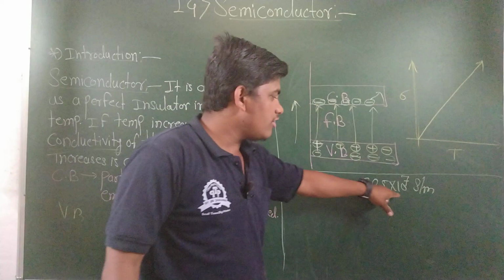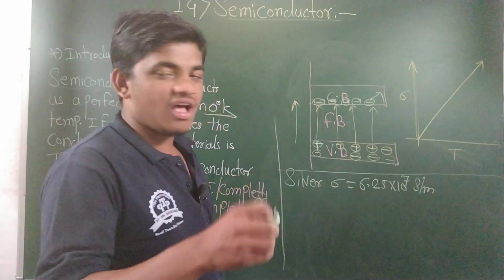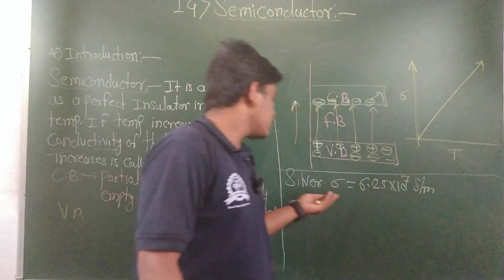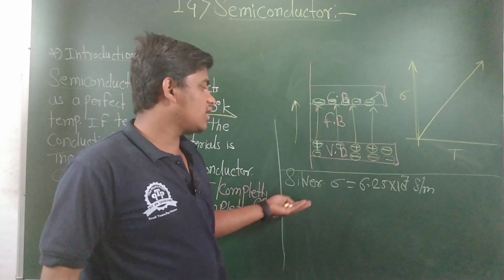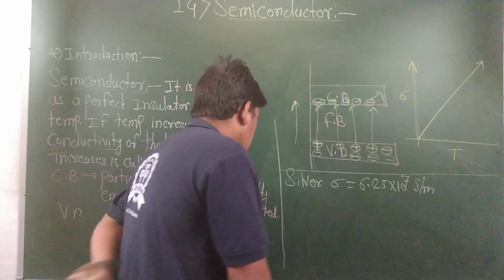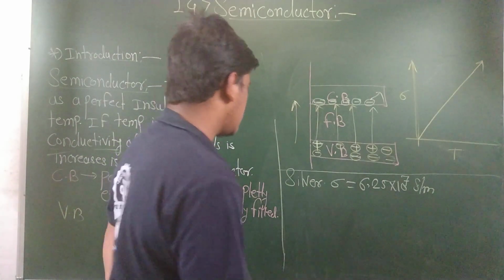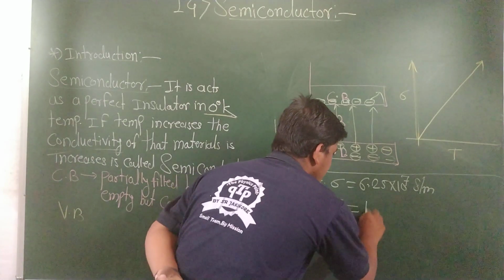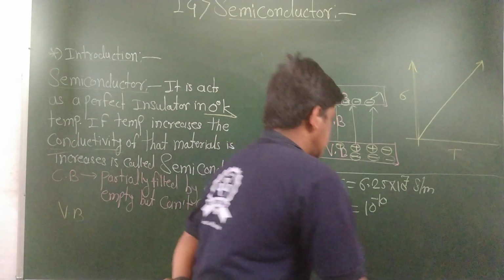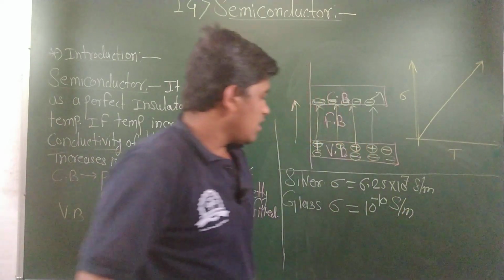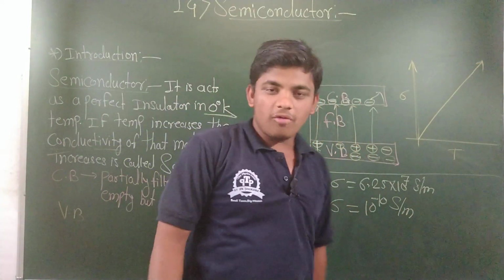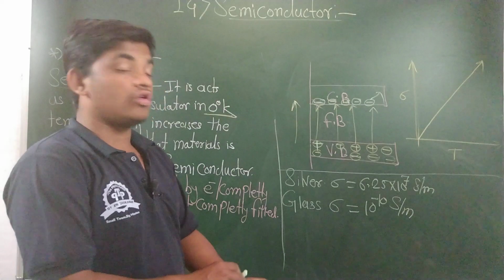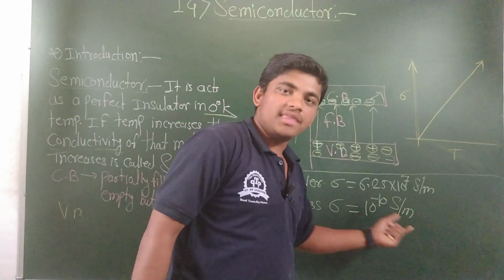No material has conductivity greater than 6.25 into 10 raised to 7. This is the highest conductivity because silver is a good conductor. Then a bad conductor, a good insulator: glass is a good insulator. The conductivity of glass is 10 raised to minus 10 Siemens per meter. This is a very small amount, and no material has conductivity lower than this.